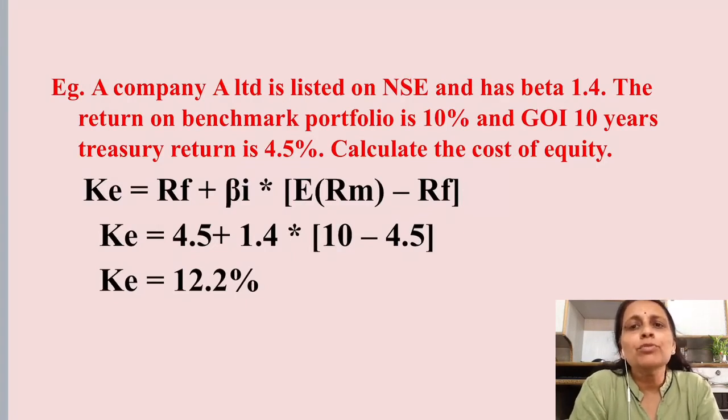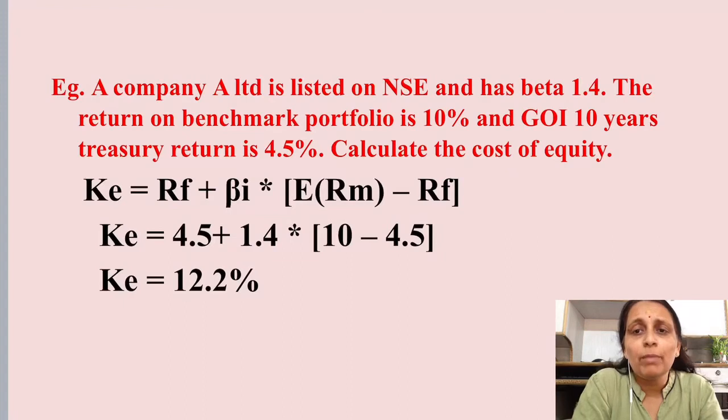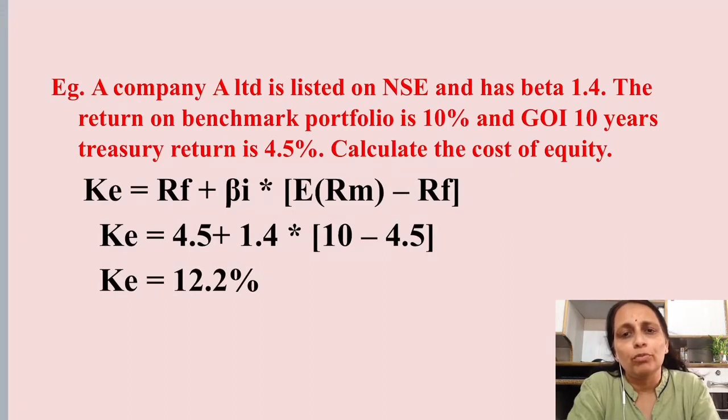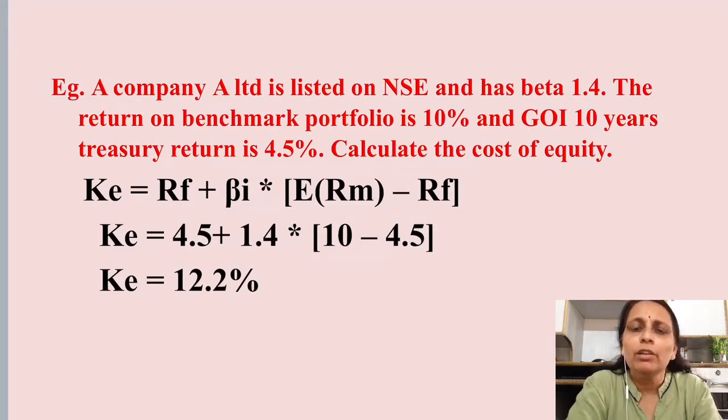You need to see in what form the risk free return is given in the question. It may be given as the Government of India 10-year treasury return, or simply as risk free return, or in any other form. You need to identify RF, where the beta is given and the return on market portfolio is given. Put it in the formula, and you will get the cost of equity.